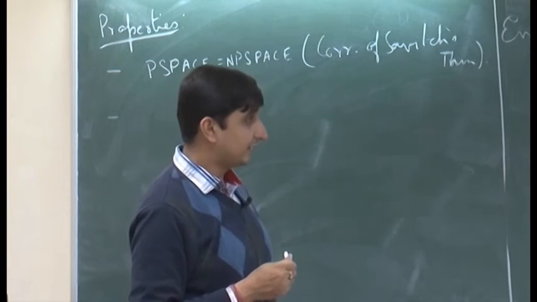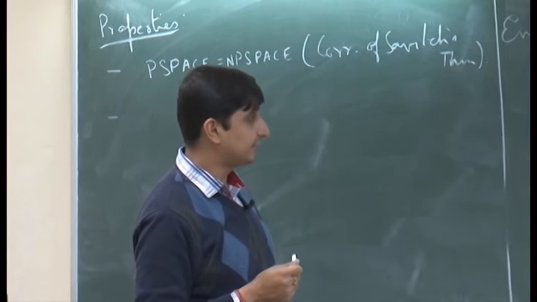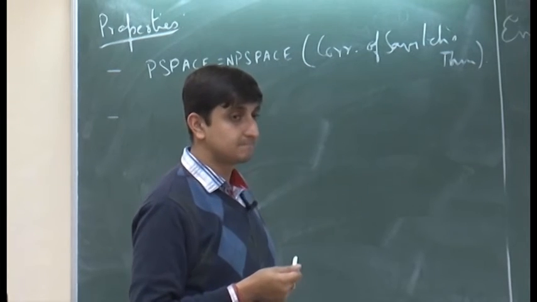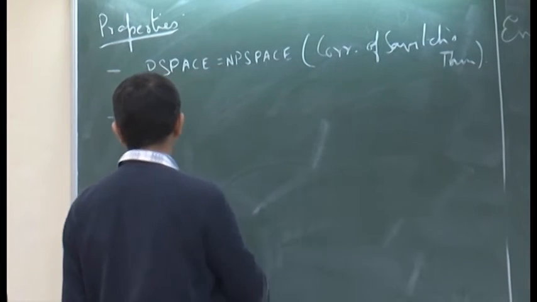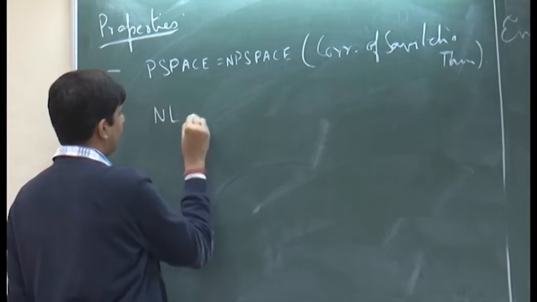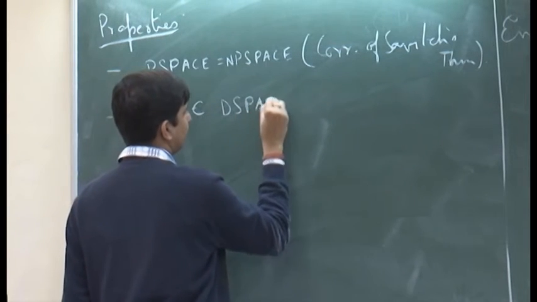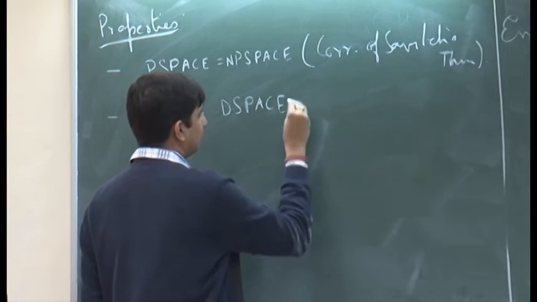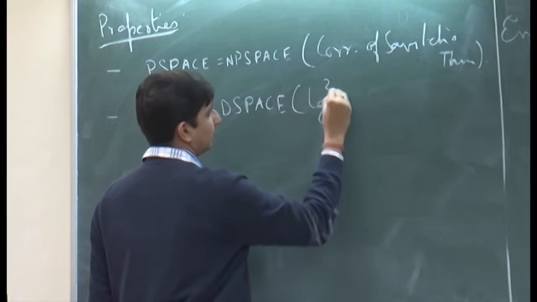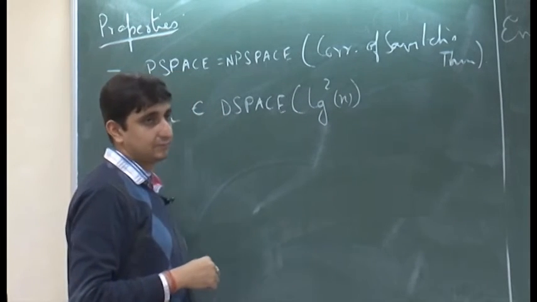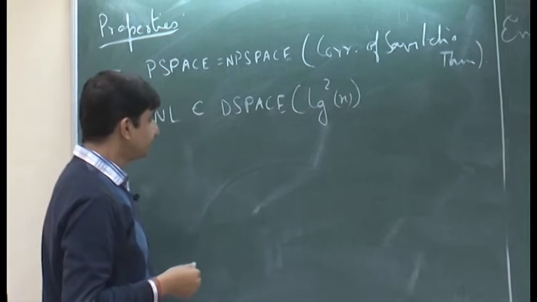So, what else can we say? Yes, NL belongs to DSPACE(log squared n). So, this again holds by Savitch's theorem.